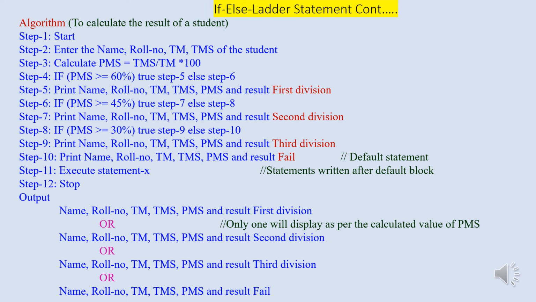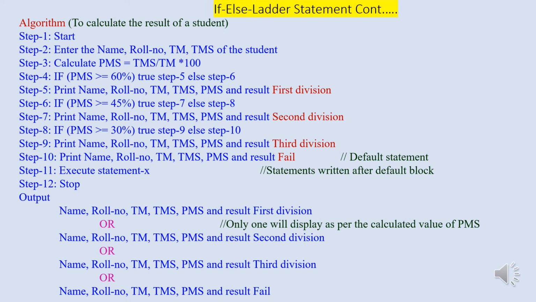If found false, then move to step number 6 and again verify whether percentage of marks secured is greater than or equal to 45. If found true, then we have to move to step number 7 where we have to print again the name, roll number, total marks secured, percentage of marks secured and result as second division.